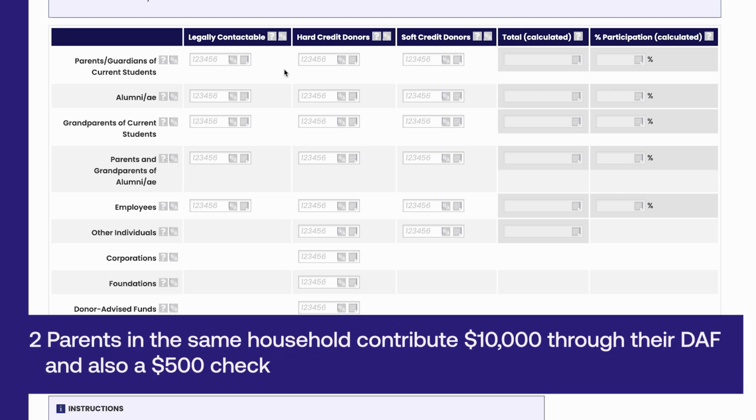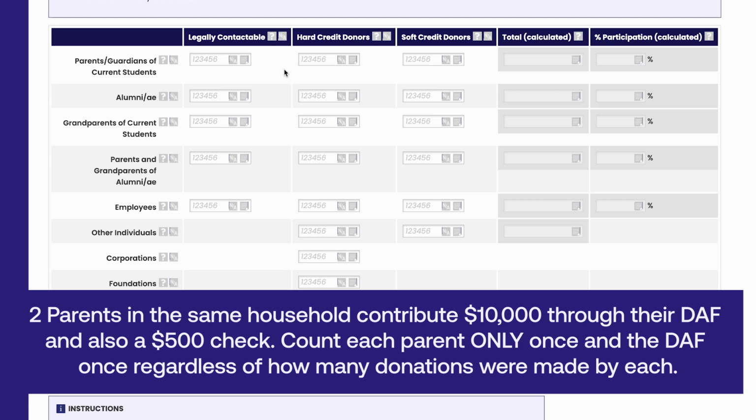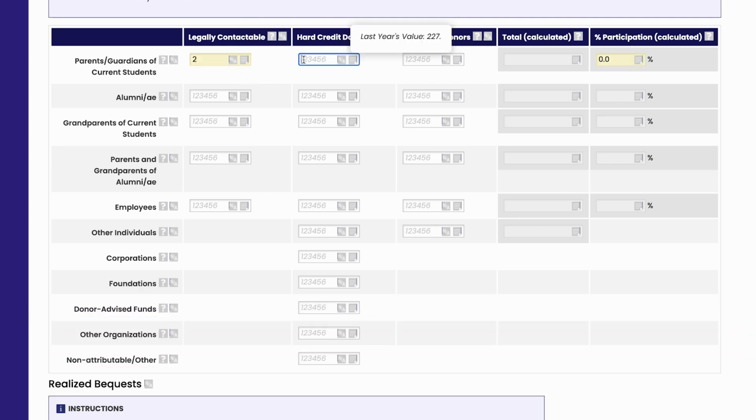For example, one household comprised of 2 parents writes a check for $500 and donates $10,000 through a donor-advised fund. Count 2 in legally contactable. Count 1 in parent hard credit donors for the individual who wrote the $500 check, and 1 in parent soft credit for the spouse. Count 1 hard credit in donor-advised fund. Since both parents were already counted in parents and guardians of current students, do not count them again. This will enable accurate participation rates. Be sure to only count an individual once per constituency, regardless of multiple donations, hard or soft credit.